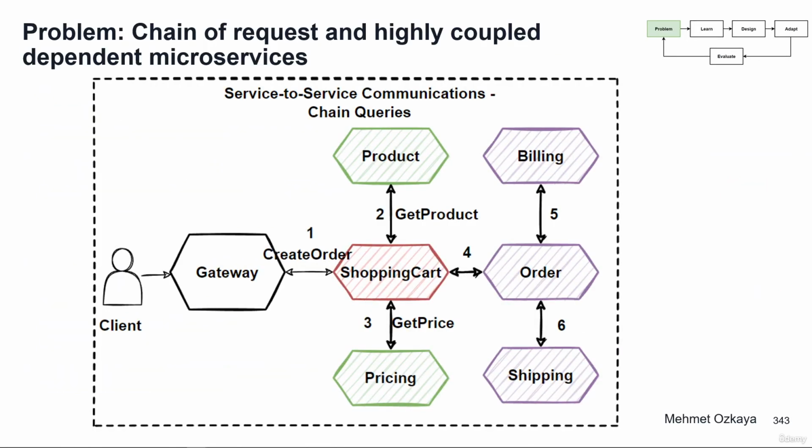Let's look at the image. You can see that synchronous communication becomes a chain of requests with highly coupled dependencies between microservices. This is the pain point of the architecture, and we can say this is an anti-pattern and you need to redesign your system. With asynchronous communication, this problem can be solved. Microservices communicate with each other over the message broker system in an asynchronous way. Mostly it is good to use the publish-subscribe pattern with message broker systems, which we will see in the upcoming videos. So as you can see, we have given an introduction to asynchronous message-based communication in microservice architectures.